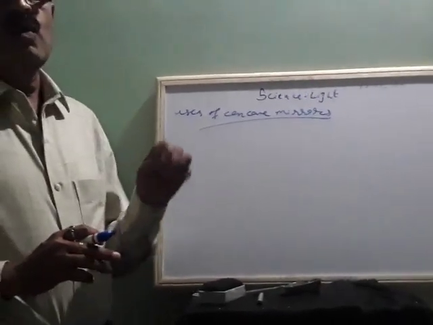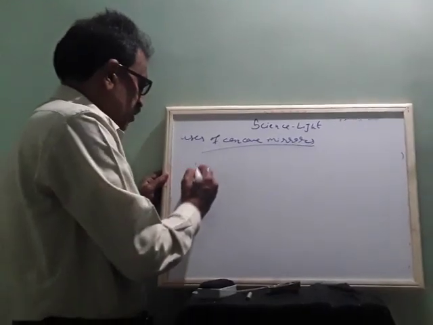Suppose you want to find out actually how the concave mirror will work. You take a convex concave lens, okay, and we take a small sheet of paper.